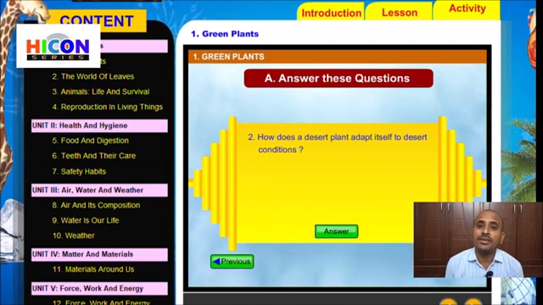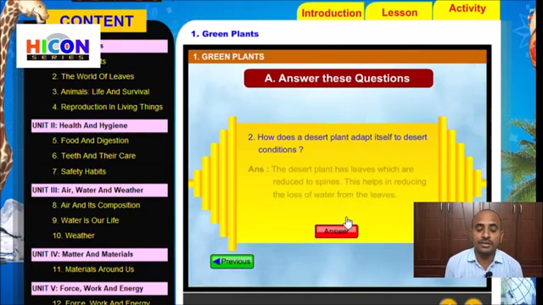The water is present in the deeper regions of the soil. The plants which grow in desert areas have to adopt some features to survive in those unfavorable climatic conditions. So let us see how a desert plant adapts itself to desert conditions. Let us see the answer.